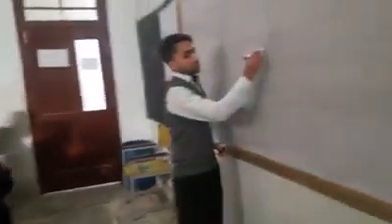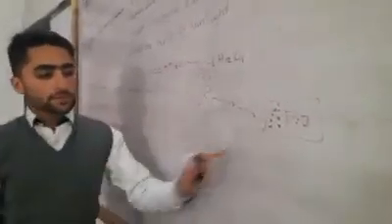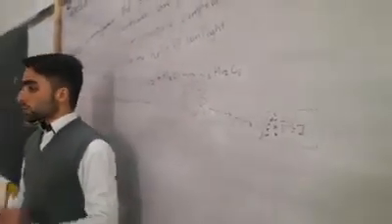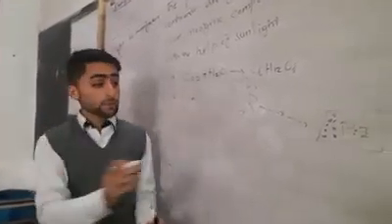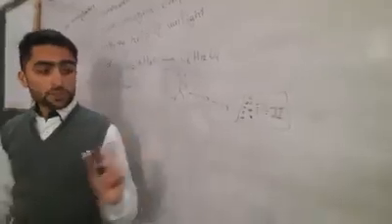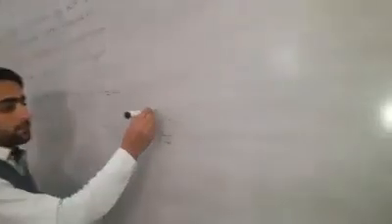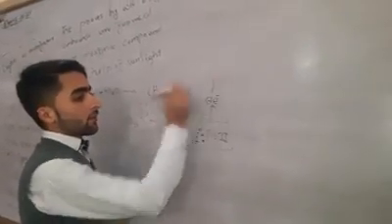The sun falls on photosystem 2, so the electrons of chlorophyll in photosystem 2 are excited. Two electrons are excited.